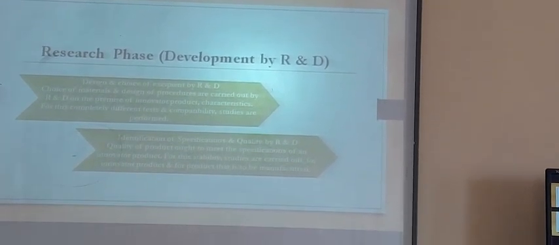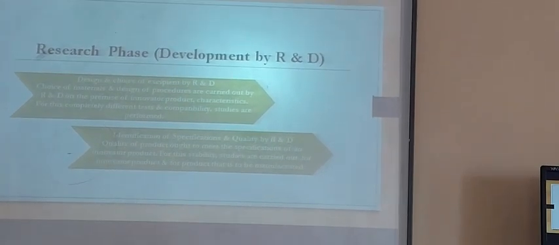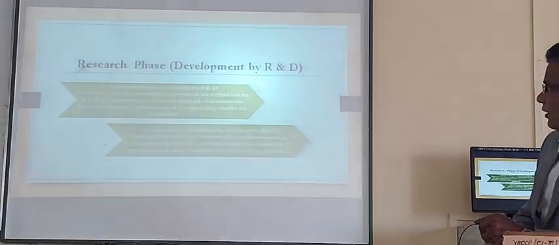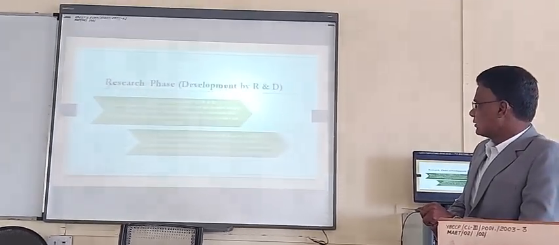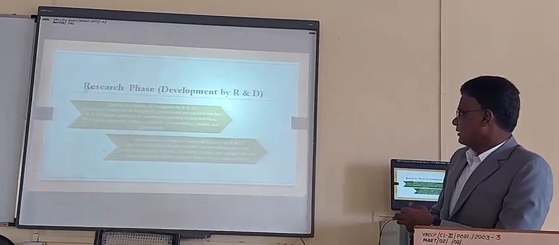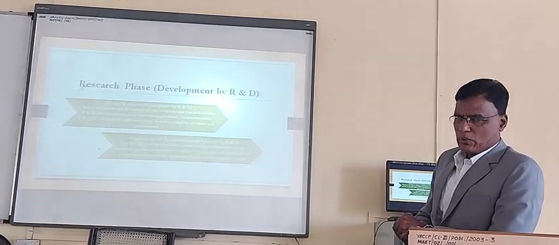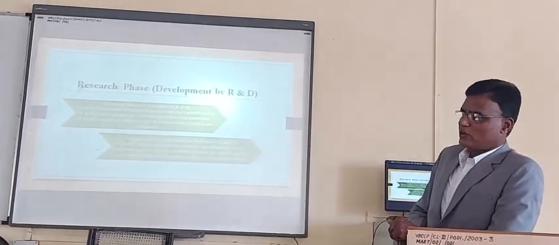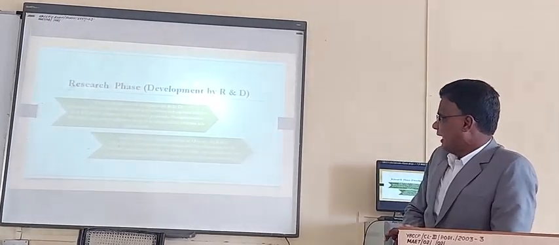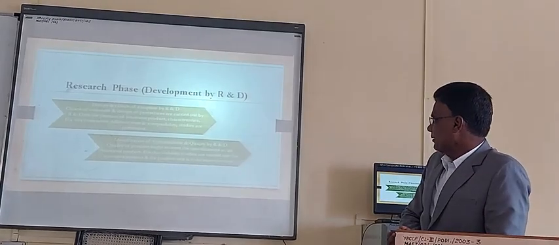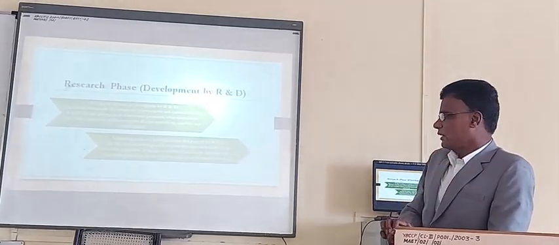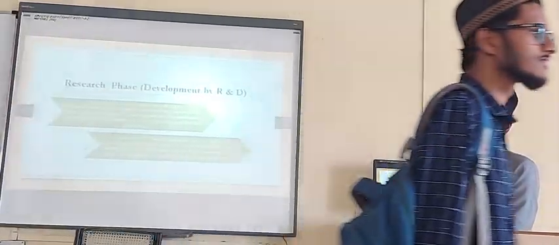So the design and choice of material and design of procedure are carried out by R&D on the premises of the innovator product. Complementary different tests and compatibility studies are performed. This is done by R&D when your research project is received by the company. Then identification of specification and quality by R&D. Again quantity is important, quality is important, all these things are important. That is again decided by the R&D unit of the company.